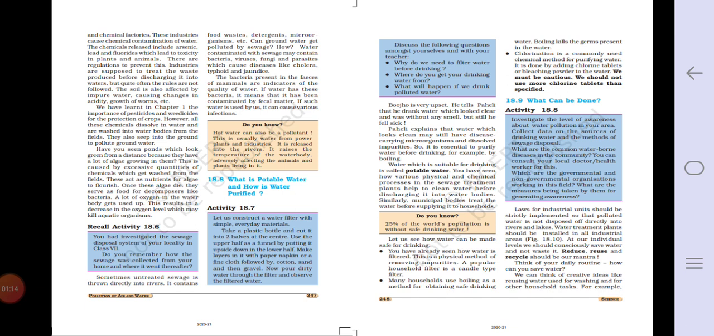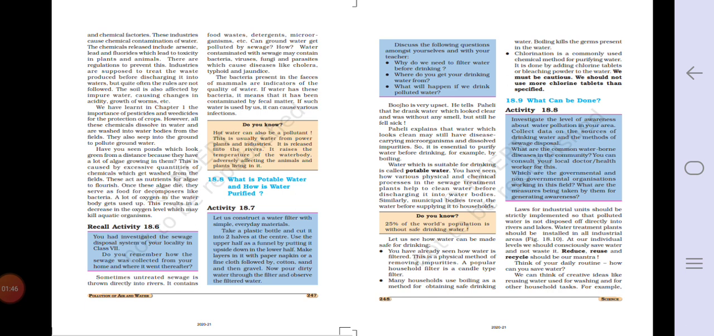Why do we need to filter water before drinking? Where do you get your drinking water from? And what will happen if we drink polluted water? These are the three most important questions. Before that, we have seen the activity of how to filter. For filtration we can use a paper napkin, cloth, cotton, sand and then gravel. So these things are used for filtration of water.